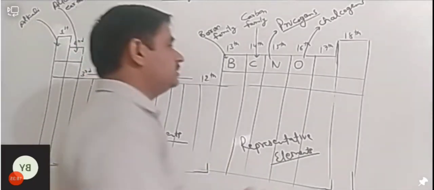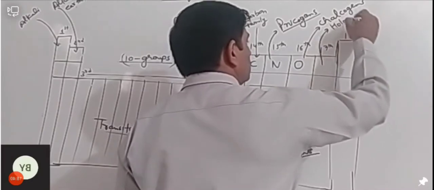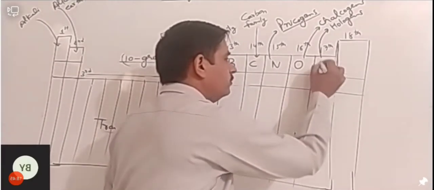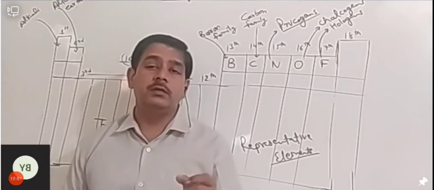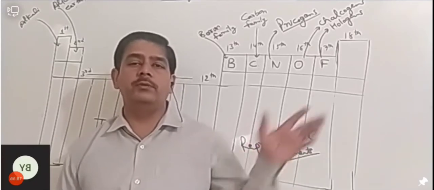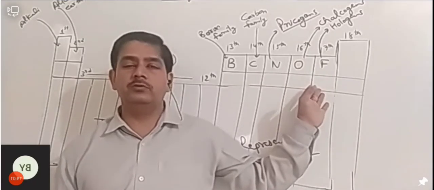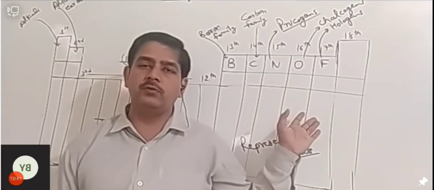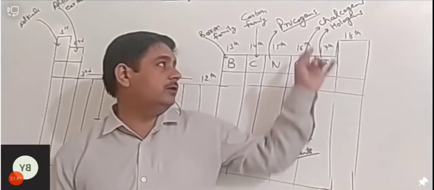Okay, and next 17th group elements, they are called halogens. The first element of this family is fluorine. Halogen means salt forming, because most of the salts are formed by these elements. जैसे NaCl. Okay, and Cl is just after fluorine, so NaCl and NaF, NaBr. So these types of elements are found here which form salt. So that's why, because they are salt forming, they are called halogens.